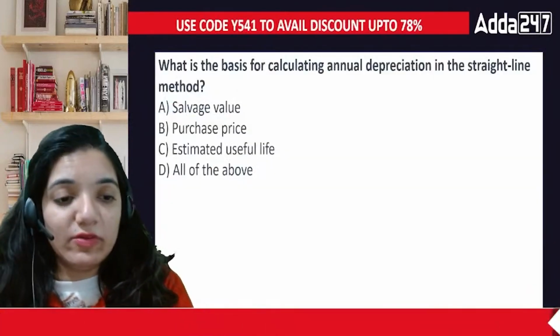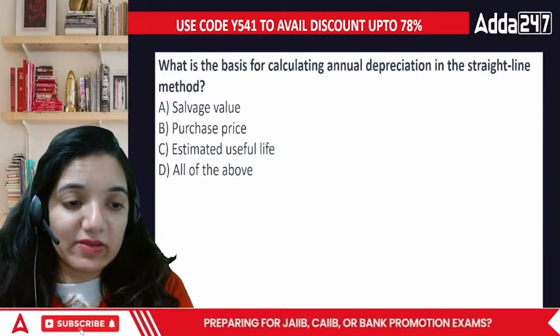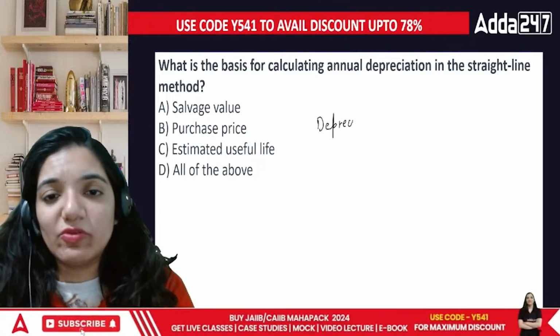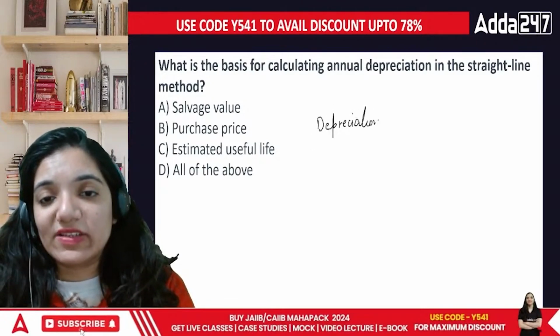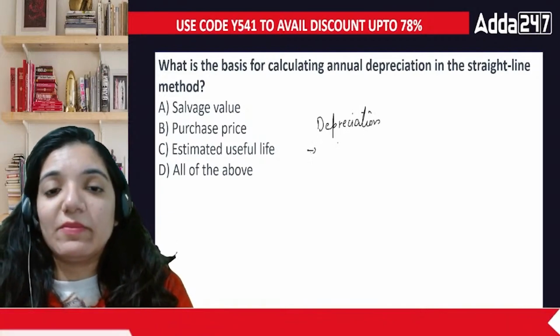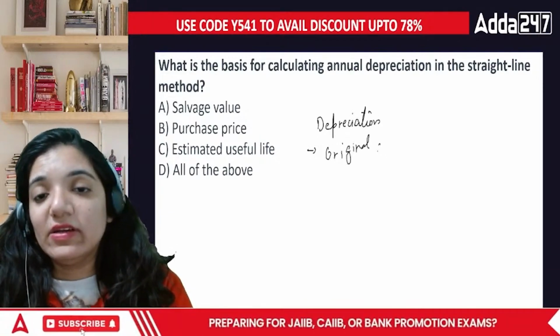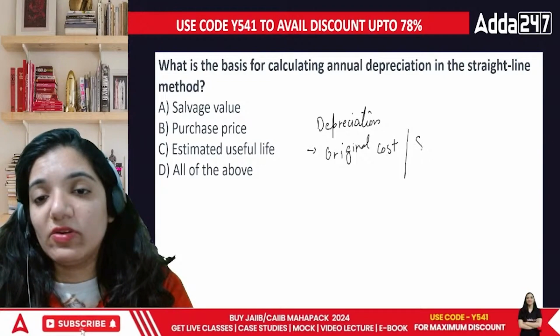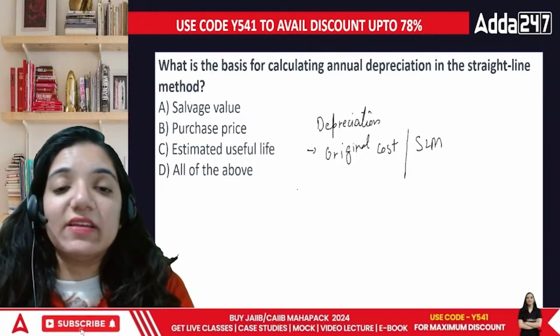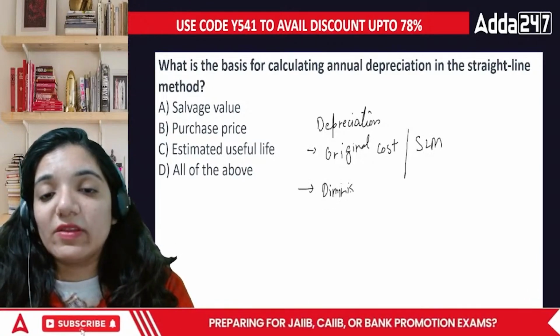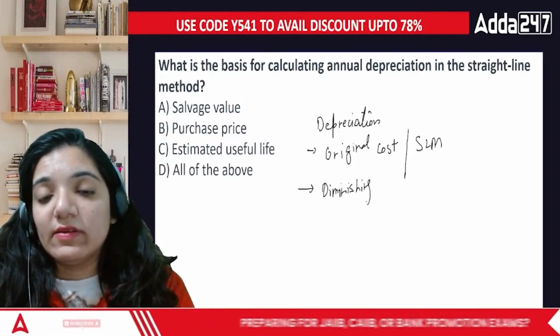Before I proceed further, how many methods are there in terms of depreciation? The methods covered in your book are all the portion that I'll be discussing. The number one method is original cost or SLM, the straight line method. The second method is called the diminishing value method or WDV method, written down value method.